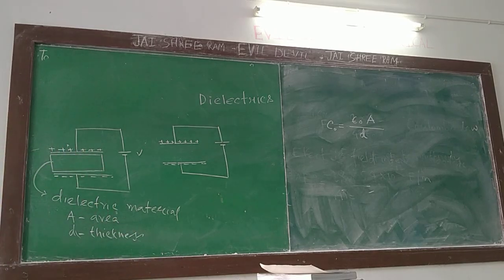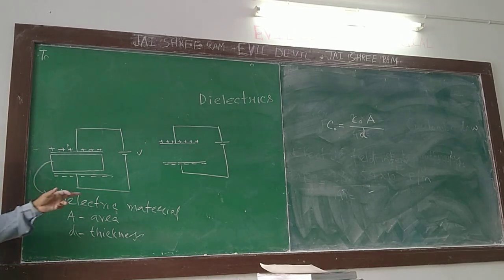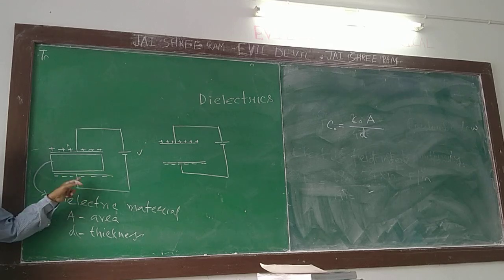Same dimension. A is the area of the dielectric, D is the thickness of the dielectric. So again, the displaced charge will move from the positive terminal to here and from the negative terminal to here.